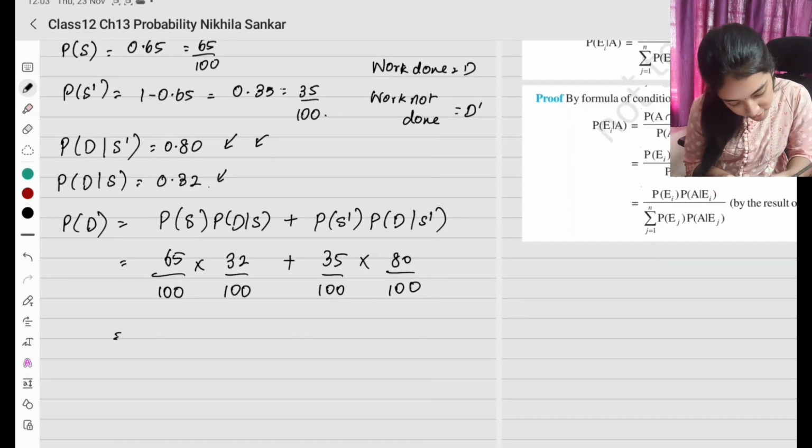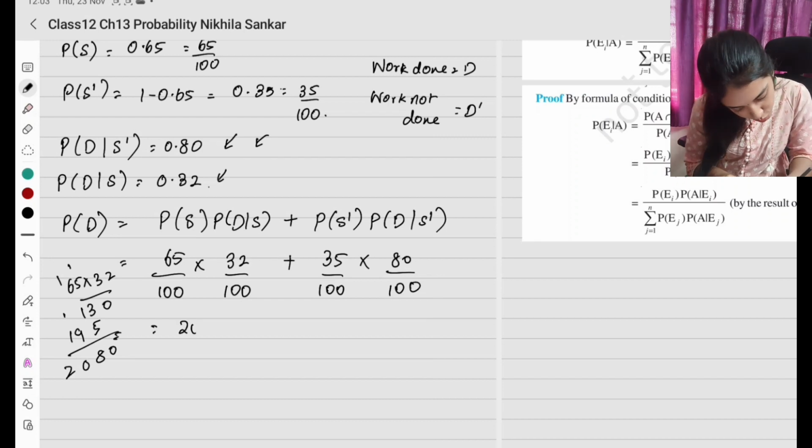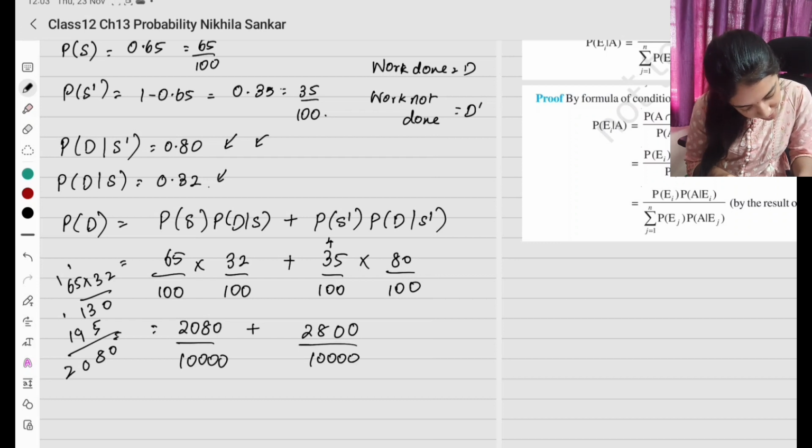Now I'm going to multiply this. So what will I have? 65 times 32, 5 twos are 10, 1; 6 twos are 12, 13; 5 threes are 15, 1; 6 threes are 18, 19. So 0, 8, 10, 1, 2. So this is going to be 2080 divided by 1, 2, 3, 4 zeros, plus if I multiply this, 0, 8 fives are 40, 4; 8 threes are 24, 25, 26, 27, 28 divided by 0. So when I add these two, I'll have 0, 8, 8, 4. So this is going to be 4880 divided by 1, 2, 3, 4 zeros.